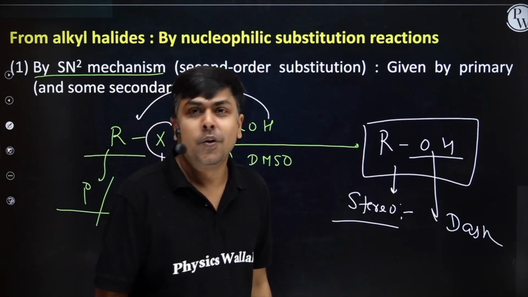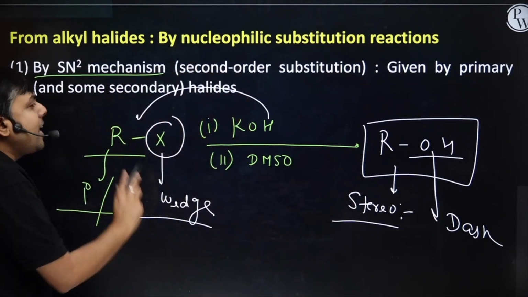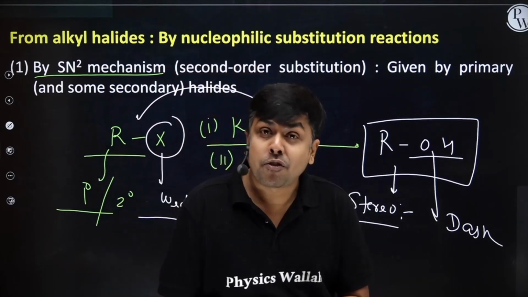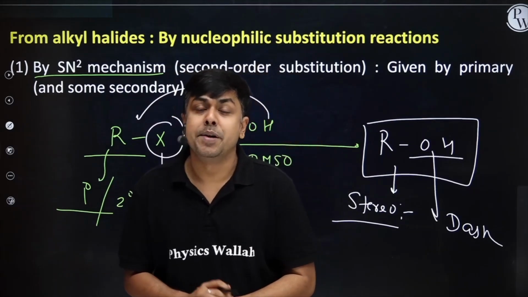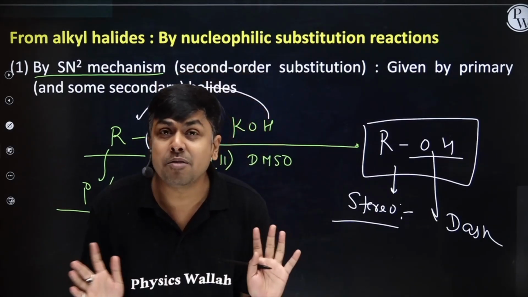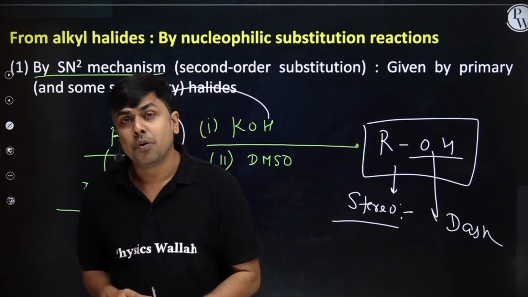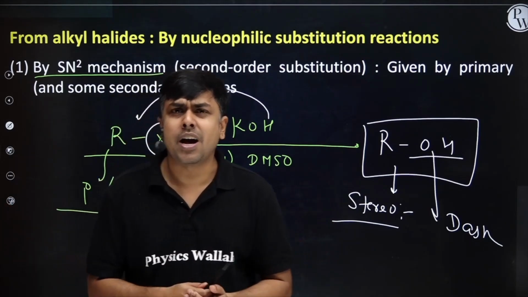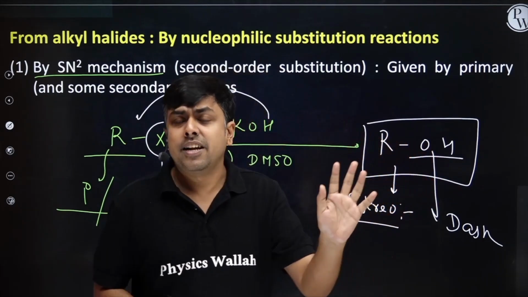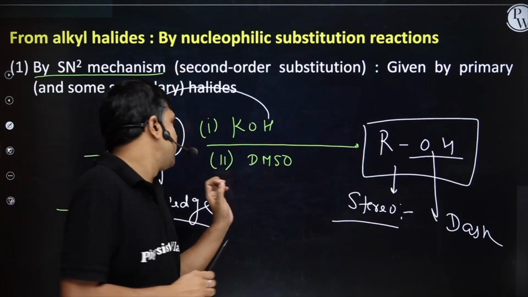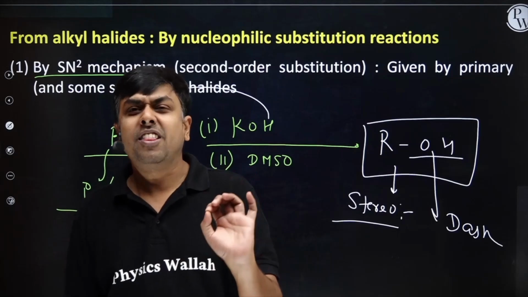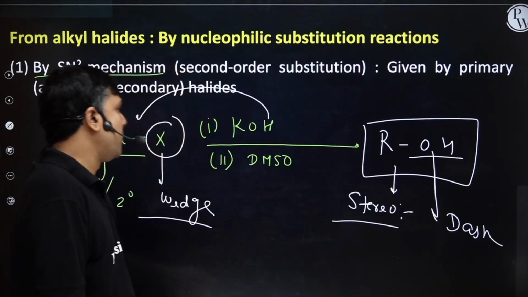For SN2, we should have either 1 degree alkyl halide or 2 degree alkyl halide. The solvent taken should be generally polar aprotic. Do we have rearrangement? No rearrangement. Why? No formation of carbocation. This reaction is a single step process, only a transition state, so no rearrangement, simply substitution of this X with OH group. Let's move ahead.